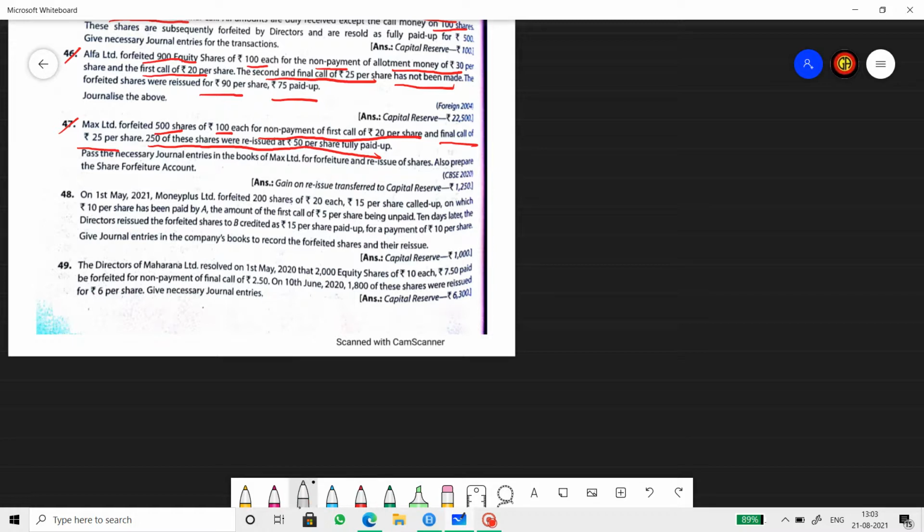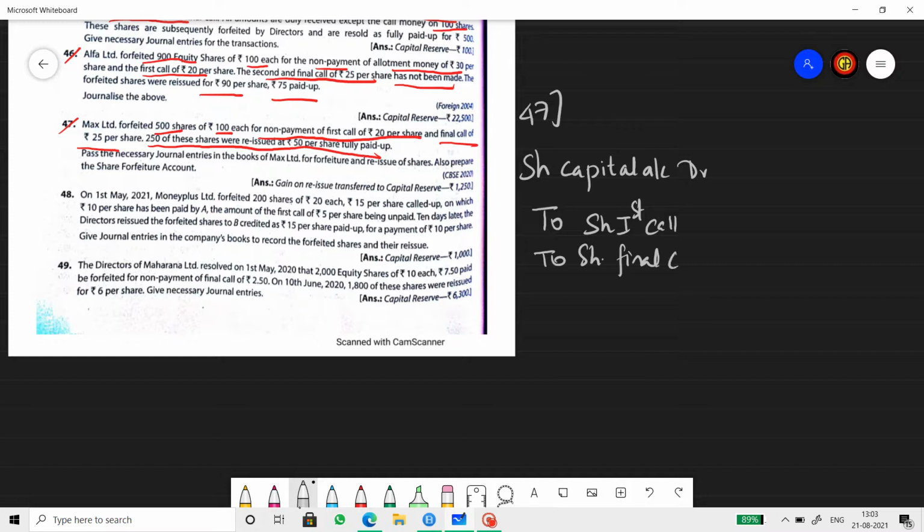Now, 47, journal entry. Share capital account debit, to share, and let me find what all he hasn't paid. First call and final call. So share first call, to share final call, to share forfeiture account.